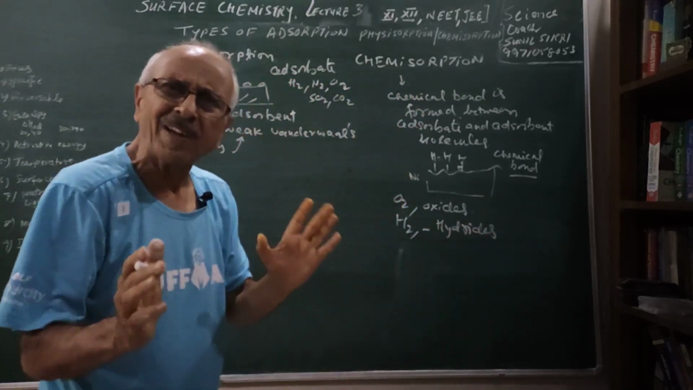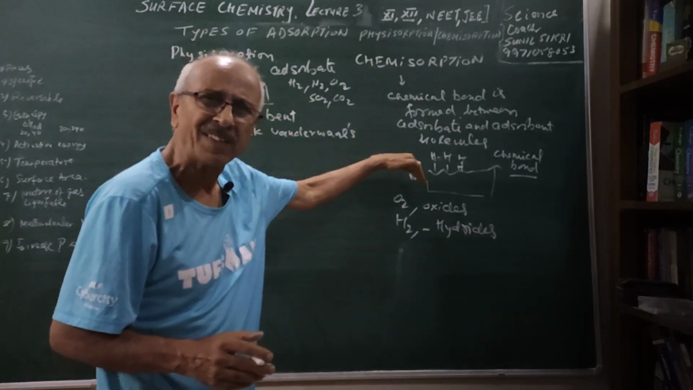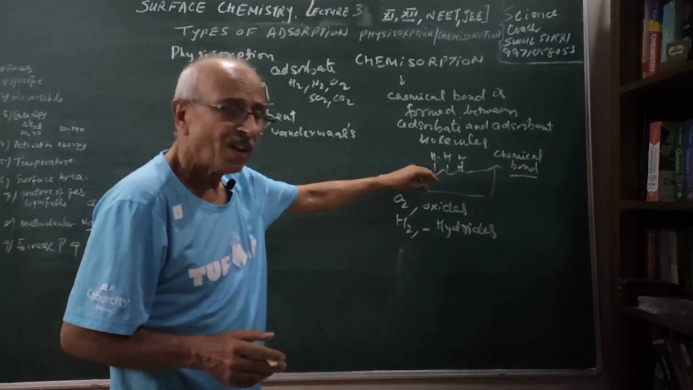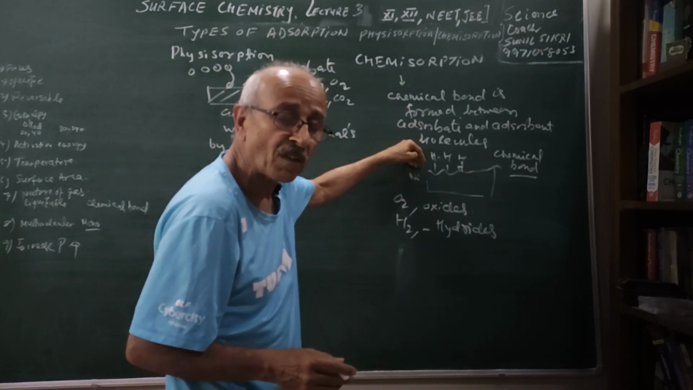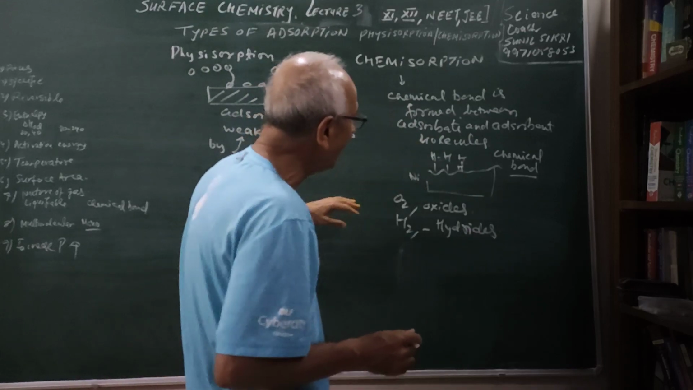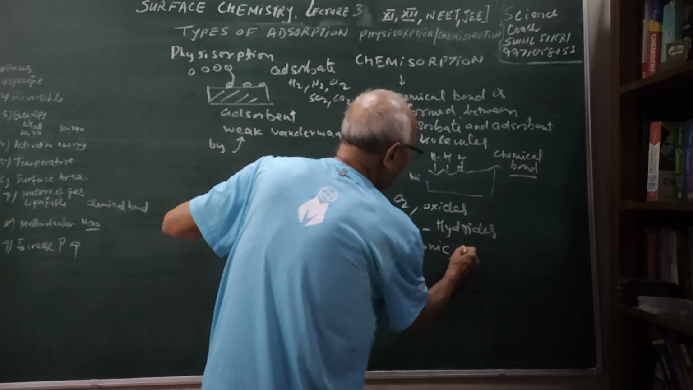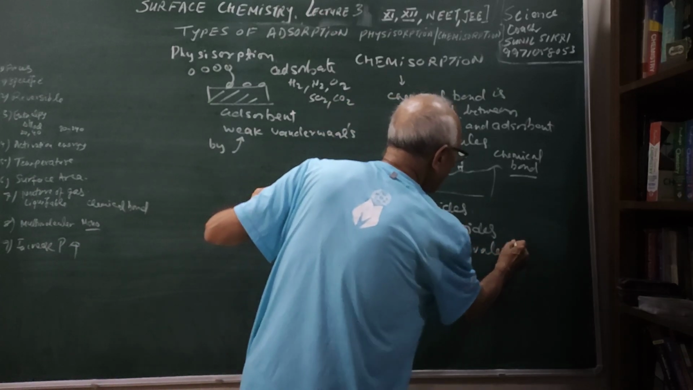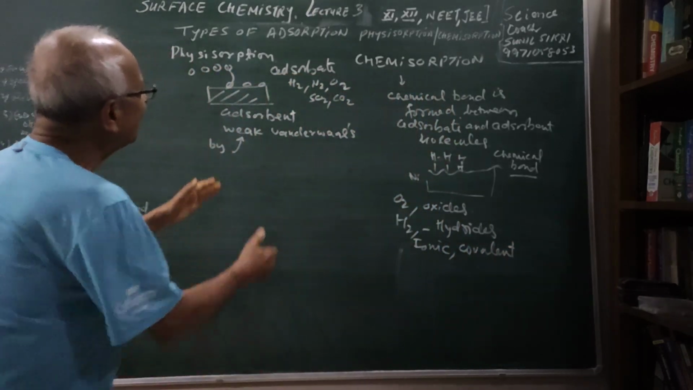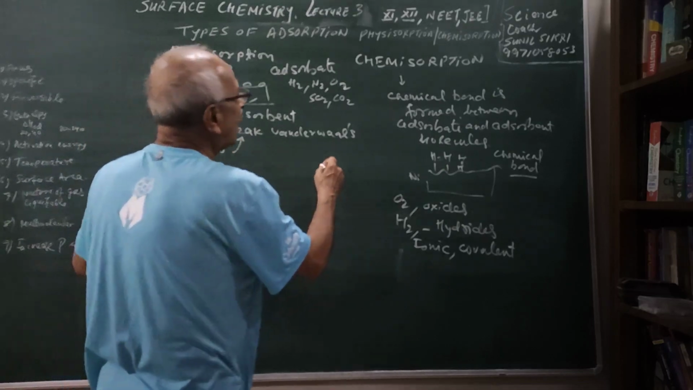So there is a chemical bond formation which takes place at the surface of the solid, on which adsorption takes place. And you will see that the bonds can be ionic or covalent. So here the forces can be ionic or covalent. Here, in physisorption, the forces are very weak van der Waals type of forces.